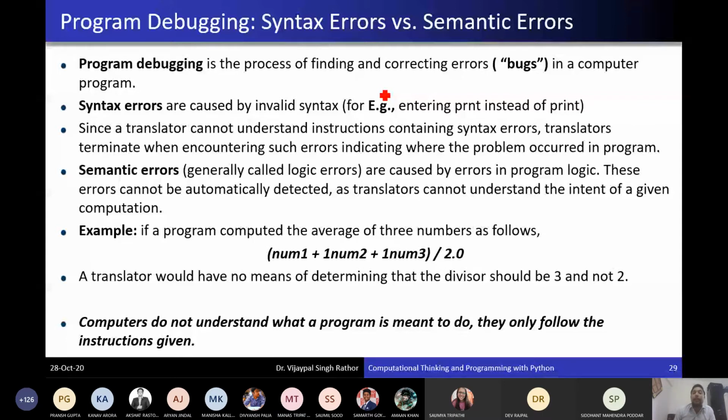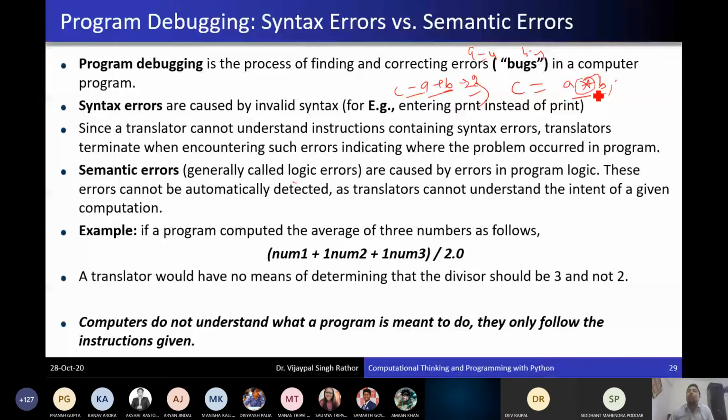Suppose you want to add two numbers. But instead of addition, you have written a * b, multiplication. Suppose you provide the value of a as 4 and b as 5. The result you are expecting should be 9. But due to this mistake, the code is clear, but the meaning is different, because this operator is actually multiplication, so the result will be 20.